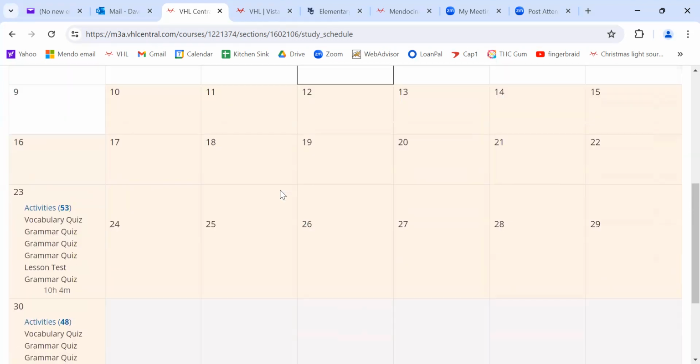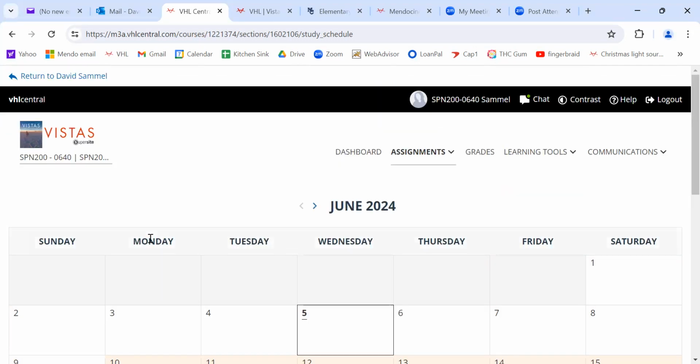And you will notice that it shows you right here that you got 53 activities, 5 quizzes, and a lesson test. Now, for some reason, they always put these quizzes out of order with the lesson test. The lesson test should be last. So don't worry about that. Just do them in order. They'll be in order as you do them. You don't have to worry about that.